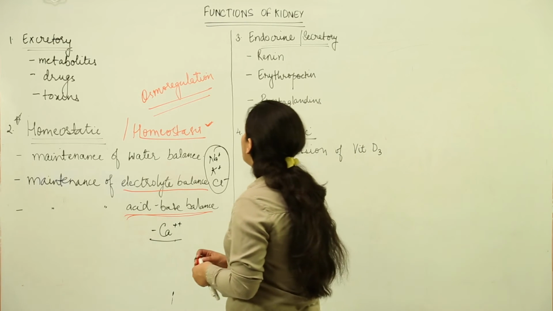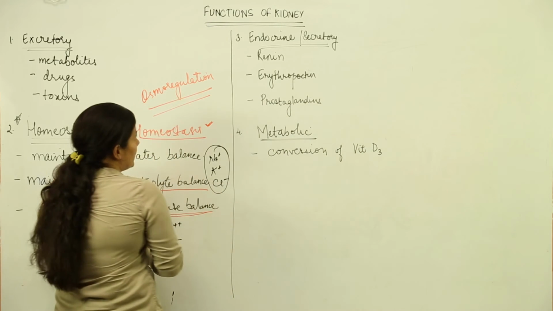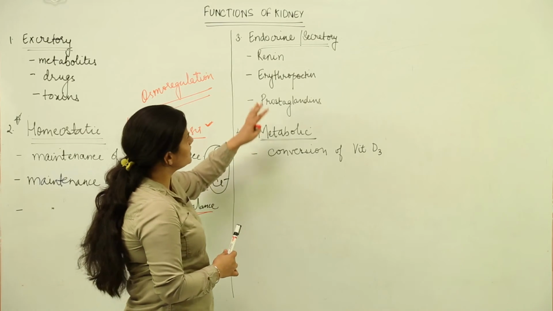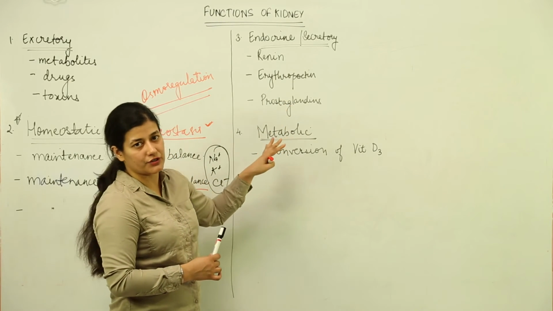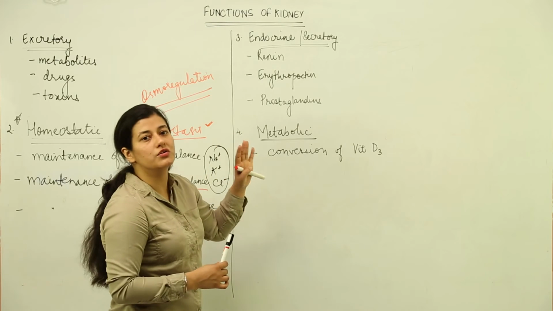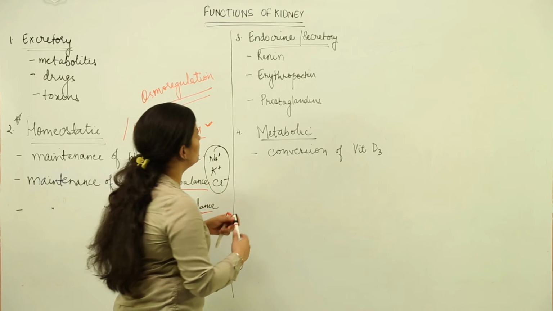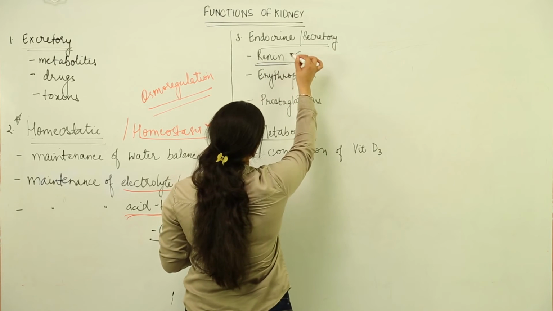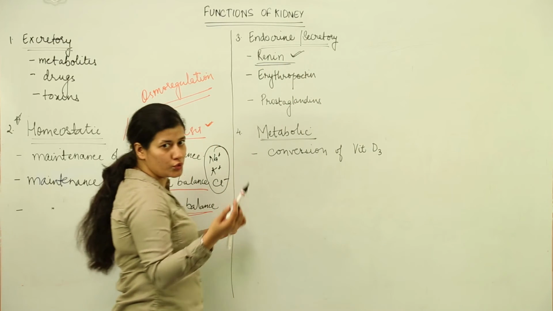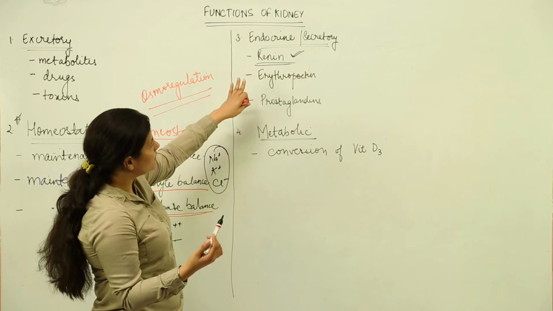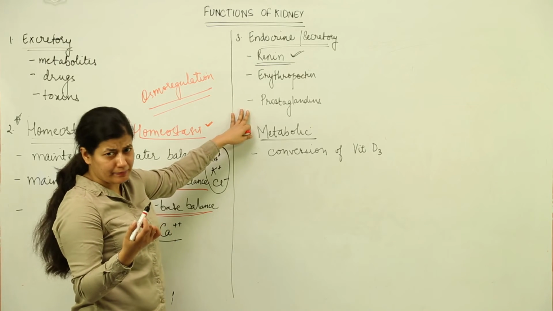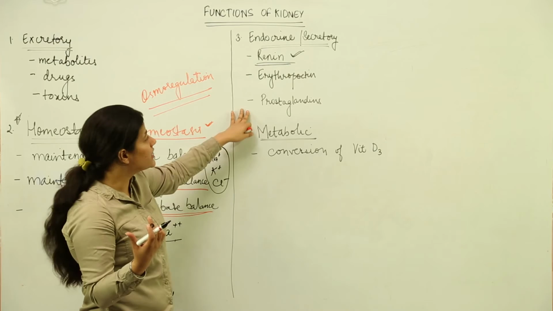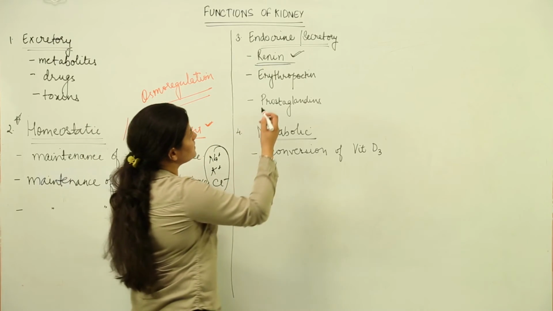The next function of the kidney that we have over here is the secretory or endocrine function. Now, the kidney also releases hormones, and what are those hormones? Remember the name renin. We are going to study this hormone in detail when we study the homeostatic functions of the kidney.